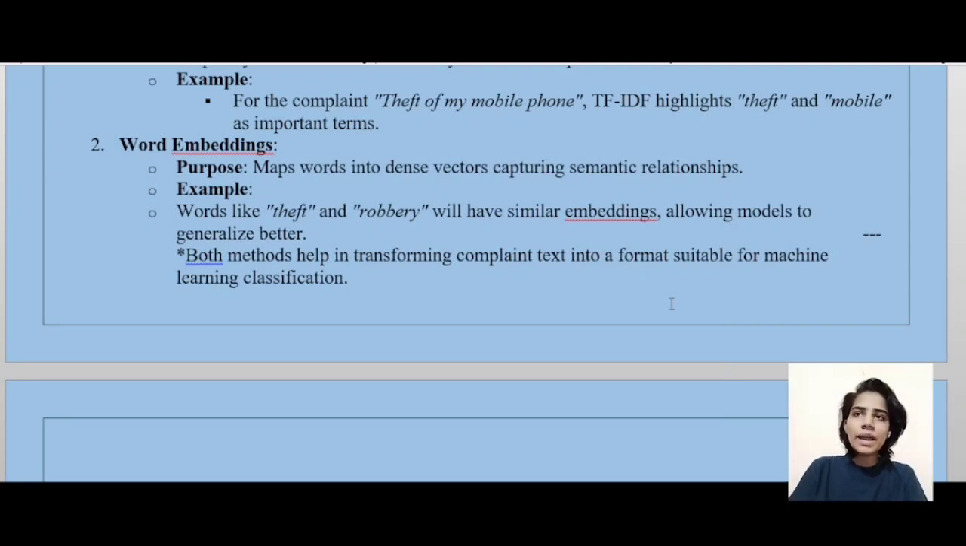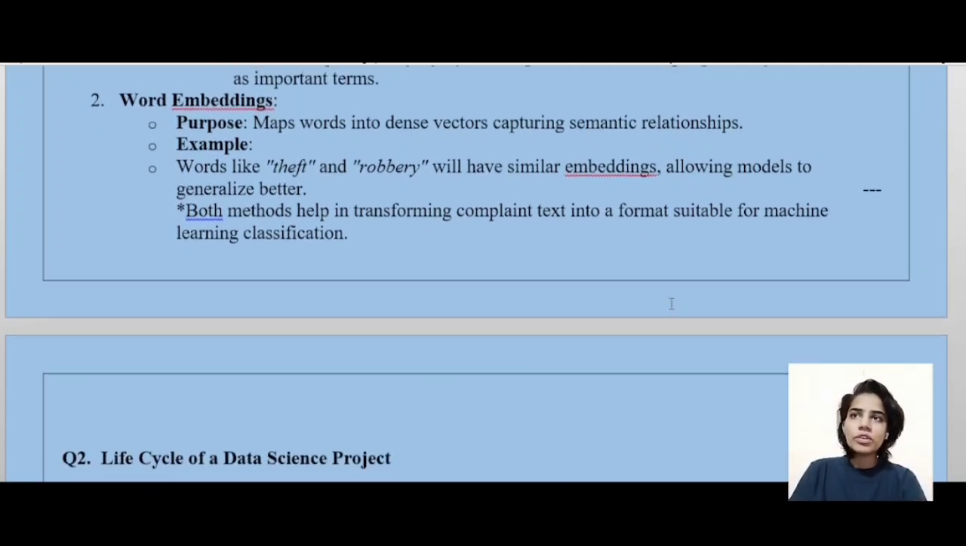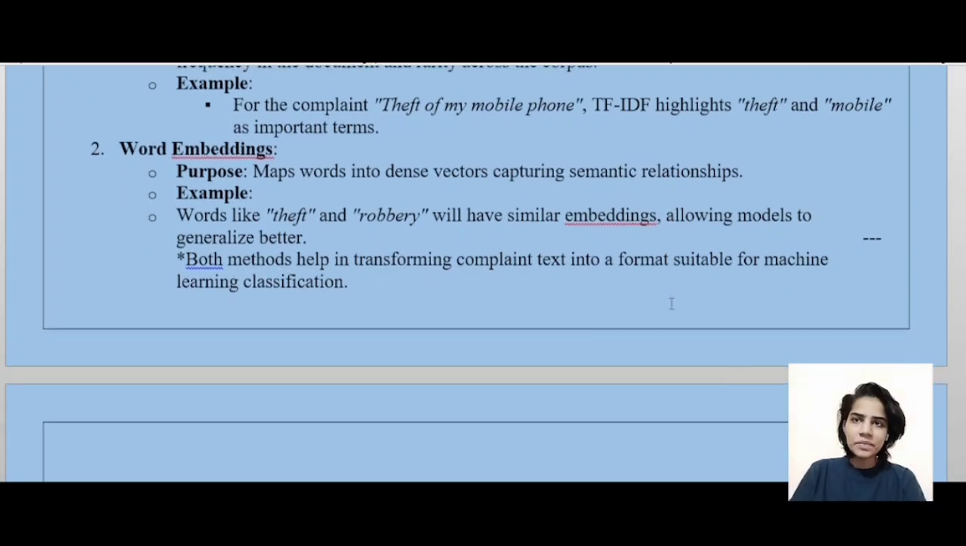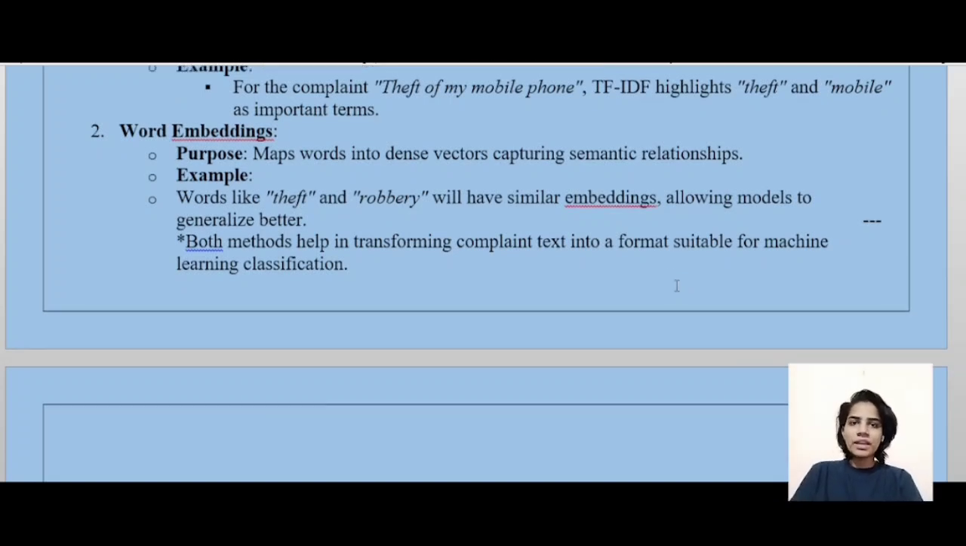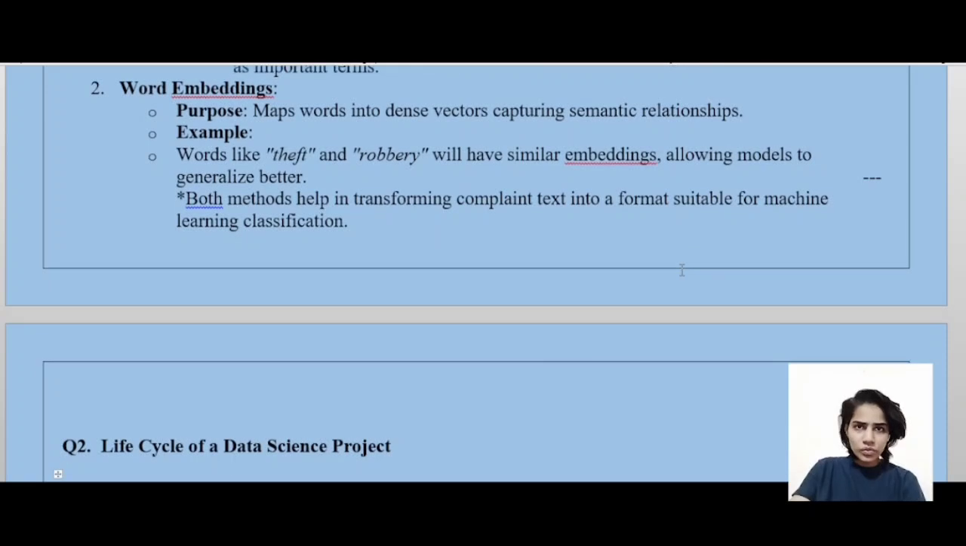What is the purpose of word embeddings? Maps words into dense vectors capturing semantic relationships. For example, words like theft and robbery will have similar embeddings, allowing the model to generalize better. Both the methods, TF-IDF and word embeddings, help in transforming complaint text into a format suitable for machine learning classification. Right. So moving on to the next question. This was all about the first question.